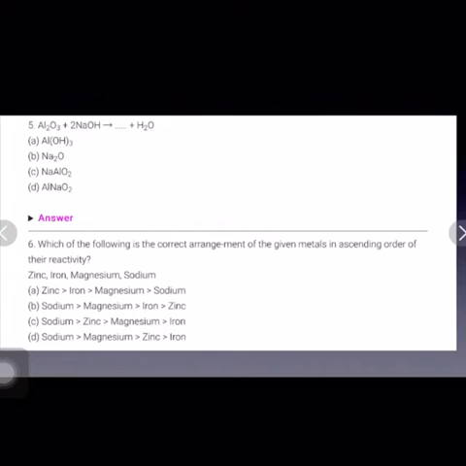Next question is, aluminium oxide plus sodium hydroxide give rise to NaAlO2 plus H2O. So C is the correct answer.